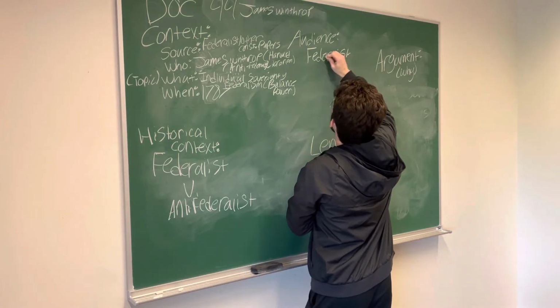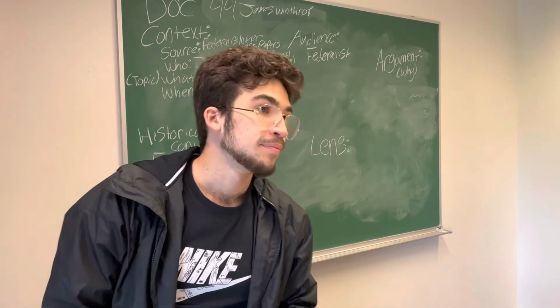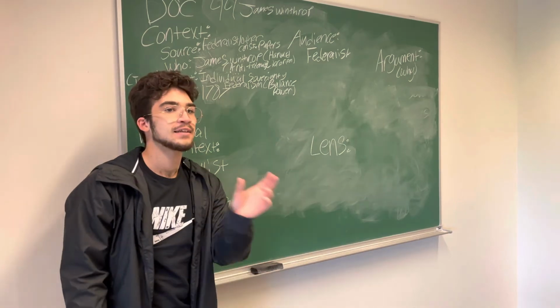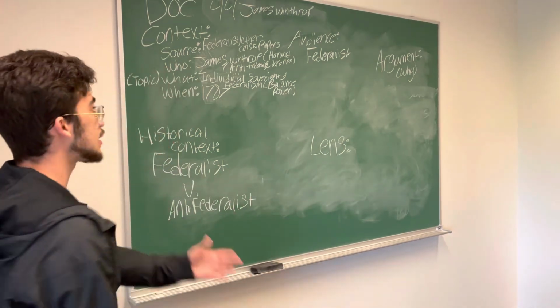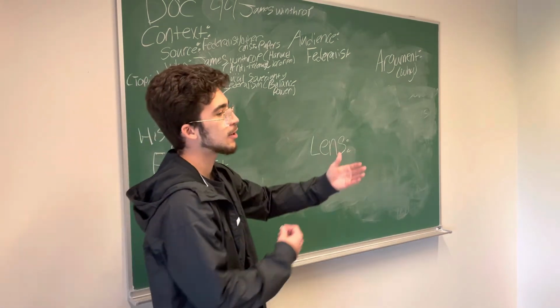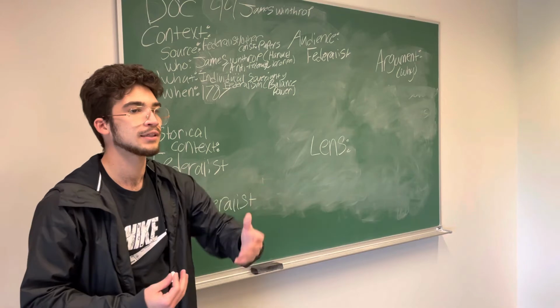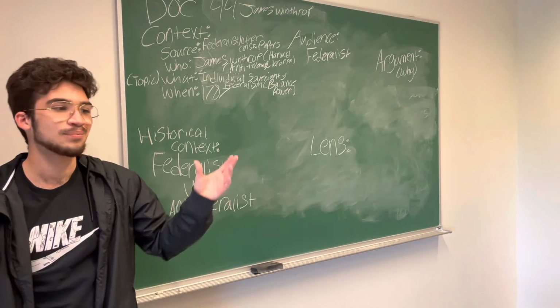And you can see in the document as well, it mentions Alexander Hamilton, one of the major Federalists. So it's like Alexander Hamilton said something about checks and balances. Well, this is what we think about checks and balances. So it's an argument between the two documents. The Federalists are talking to the Anti-Federalists. They're trying to convince them why a central body of government is important.